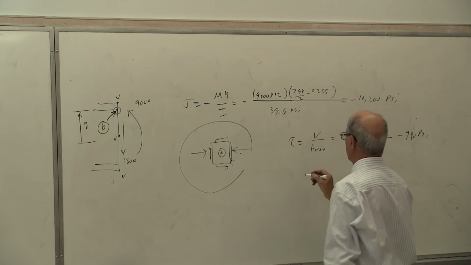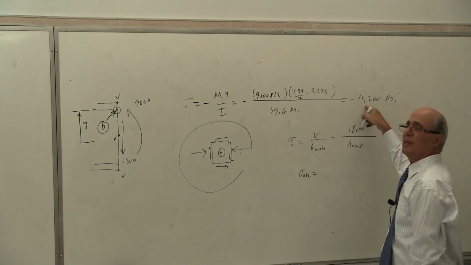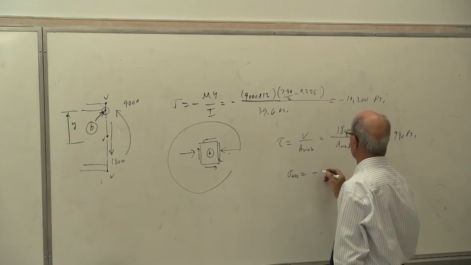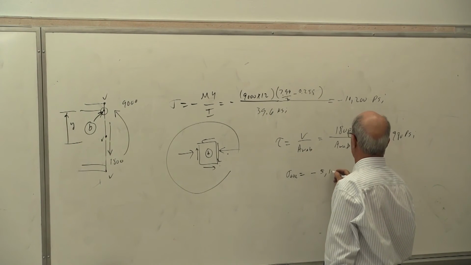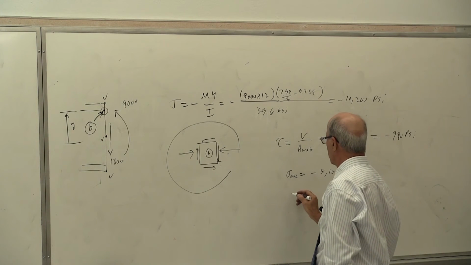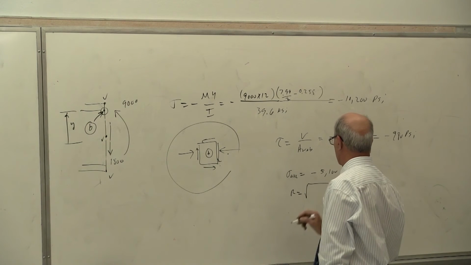All you have to do at this stage, calculate sigma average. By the way, sigma average is half of that. Everybody understand what I'm saying? That sigma average is minus 5,100 psi. Is that correct or not? Yeah. Then you have to calculate R. Everybody see what I'm talking about? Very simple. I'm not going to do it because I'm running out of time.